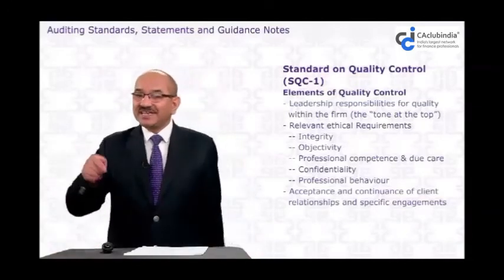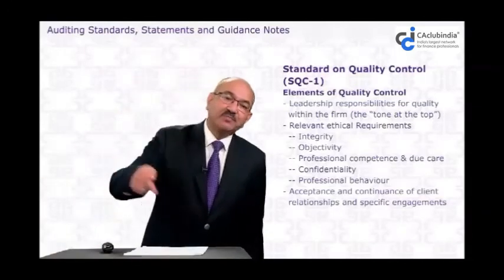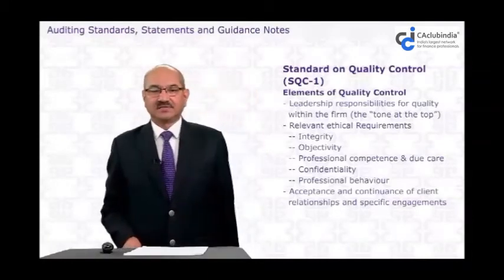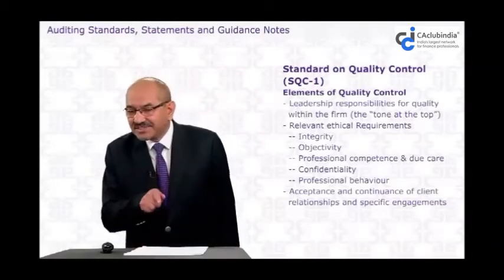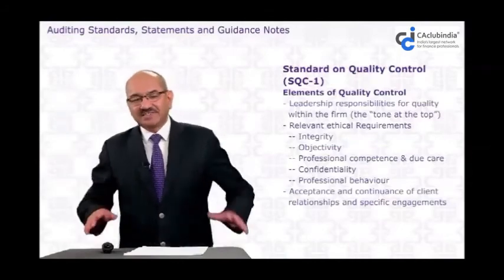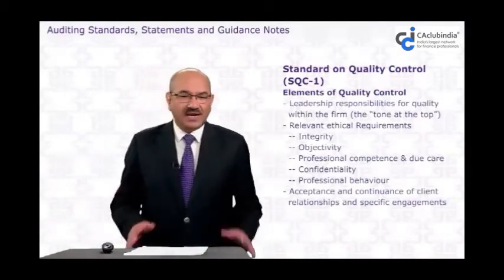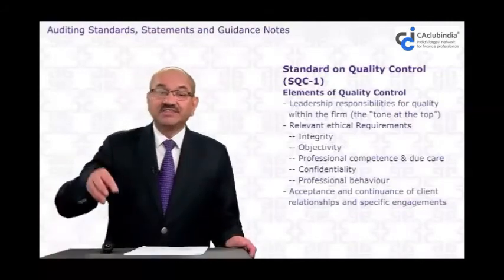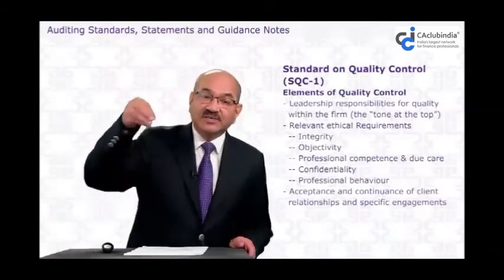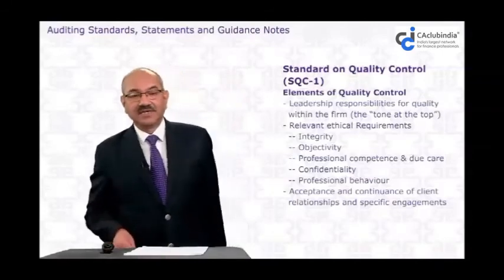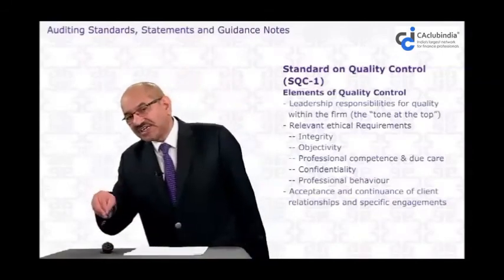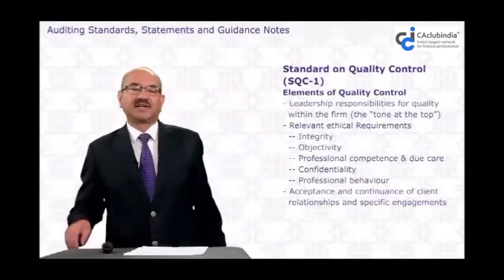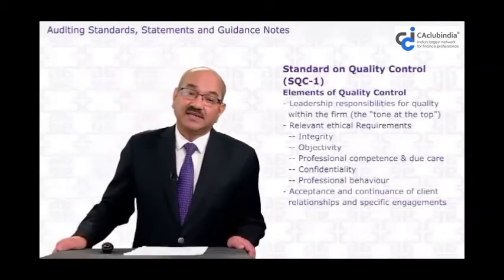So whenever the audit firm accepts a new client, or leaves an existing client, it may say, sorry, I can't do your work, I can't keep a relationship with you because of this. There must be a policy and procedure for accepting the client. There must be a policy and procedure for discontinuation of the client relationship.